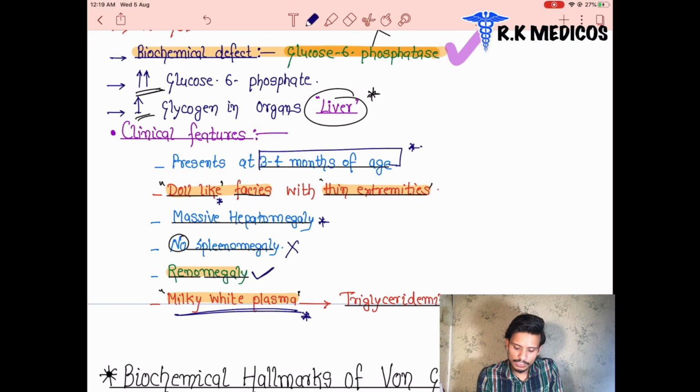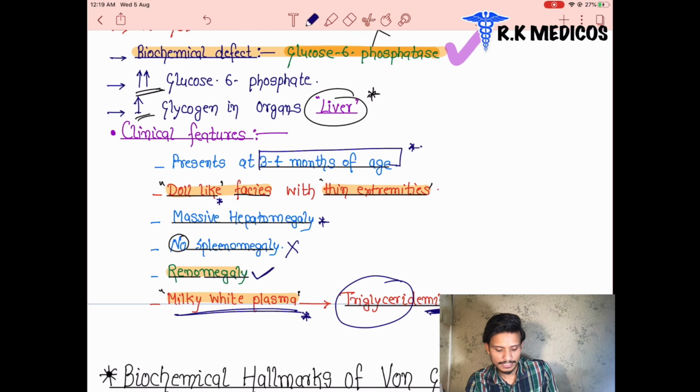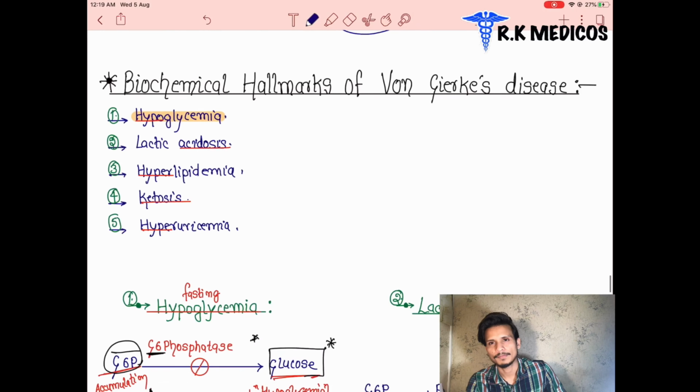Why? Because in the plasma or in the blood the triglyceride amount will be increased. Why? What is happening to these patients? Then the clinical features you know now: at 3 to 4 months doll faces, massive hepatomegaly, no splenomegaly, renomegaly, and milky white plasma appears. What are the biochemical markers of this disease which show that the patient suffers from Von Gierke disease?